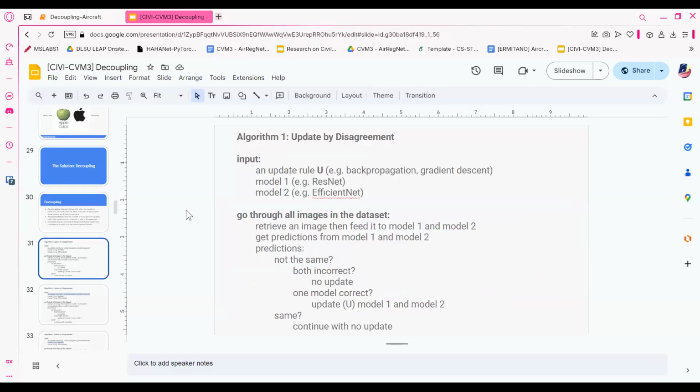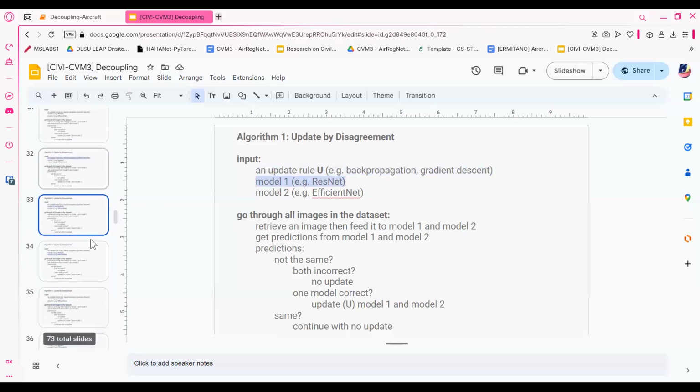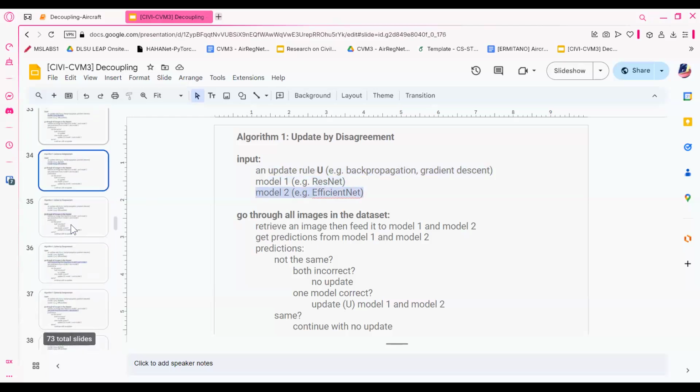Here I have a pseudocode about decoupling, which is what we're going to expand upon in the notebook. But first I'm going to show a quick review of what the algorithm is going to do. Here I have an update tool, which is either going to be backpropagation or gradient descent. I have two models, which are either ResNet or EfficientNet.